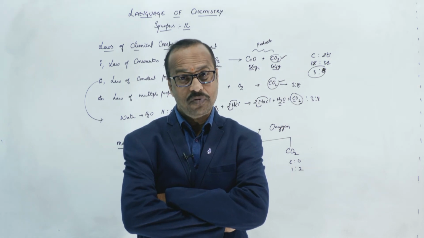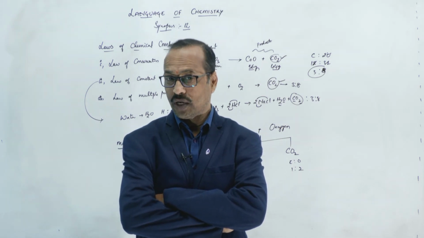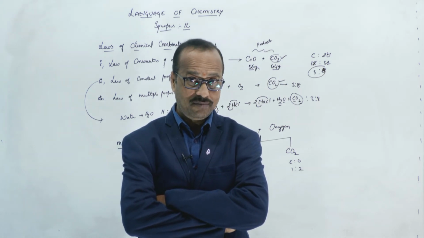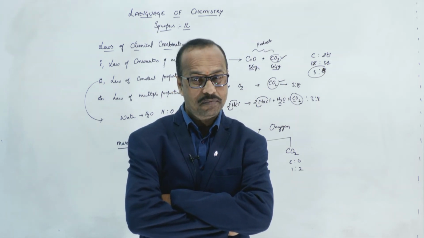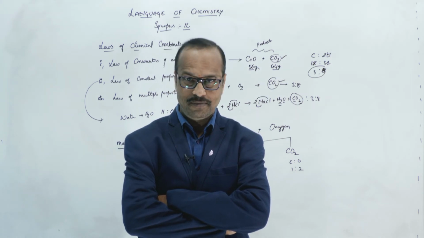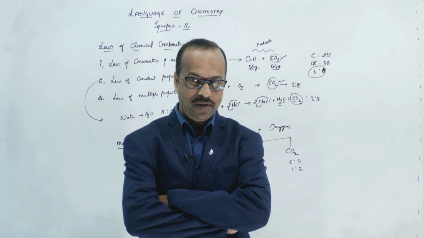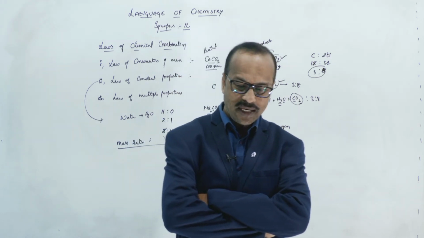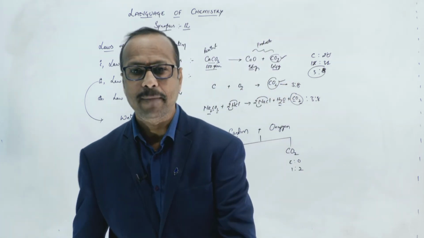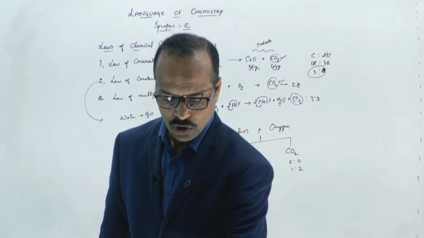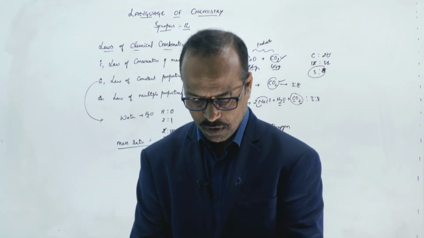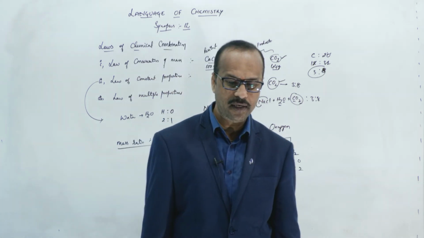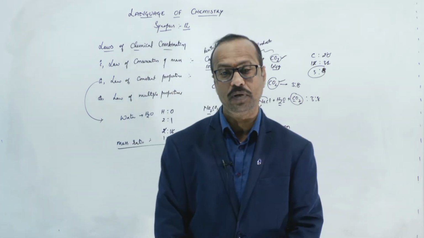But in ferrous oxide, what's the formula? FeO. The ratio is 1 is to 1. And what's the formula of ferric oxide? Fe2O3. Fe2O3 means the ratio is 2 is to 3, right? So, two elements only, but in different proportions. That is called the law of multiple proportions. Clear to you? So, that's about the law of multiple proportions, right, students? Similarly, in your material, it is given as an example cupric oxide and cuprous oxide.